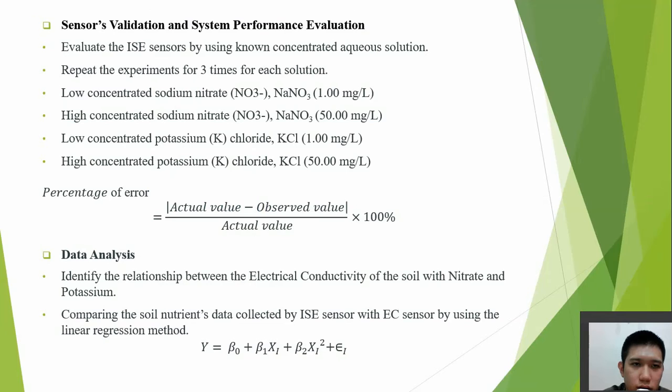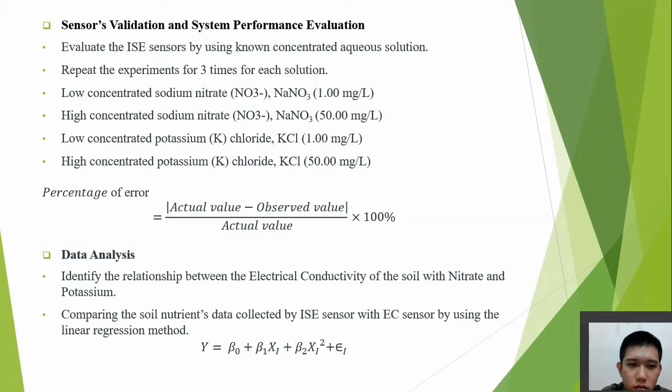For the sensor validation and system performance evaluation, the evaluation of the ISE sensor was done by using a known-concentration aqueous solution. The experiments were repeated 3 times for each solution. The solutions prepared were low concentration sodium nitrate, high concentration sodium nitrate, low concentration potassium chloride, and high concentration potassium chloride. The method of evaluation is by calculating the percentage of error of the sensor.